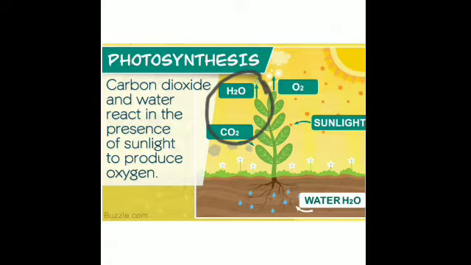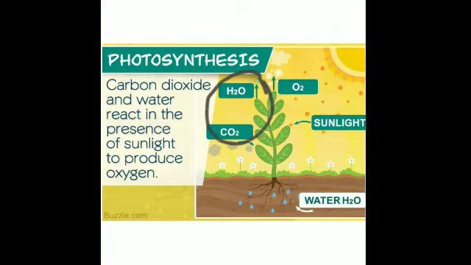So in short, if you sum up, how is the process of photosynthesis taking place? That is, it is taking place with the help of carbon dioxide and water. Carbon dioxide is coming from the atmosphere and water is coming from the roots. Is that clear?